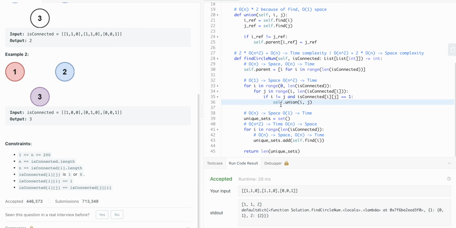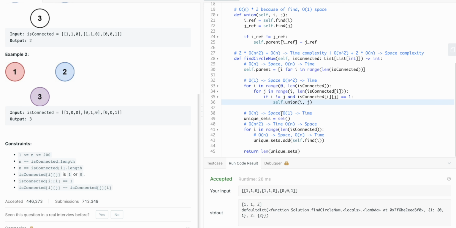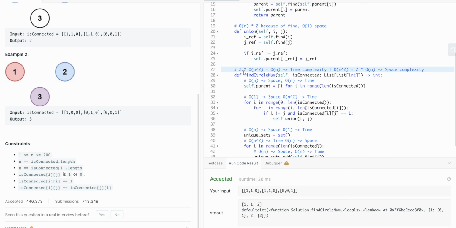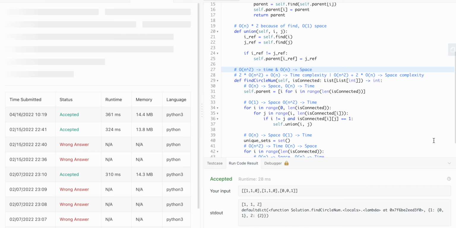Union call. So yeah, we don't really have that many optimizations. I think that we could probably do better. I can't see right now how we can do better, but if we completely upper bound this, O of n square time and O of n space would be a pretty good solution.